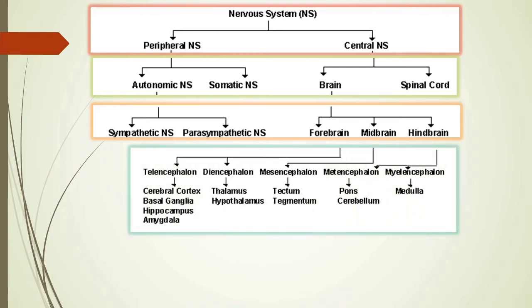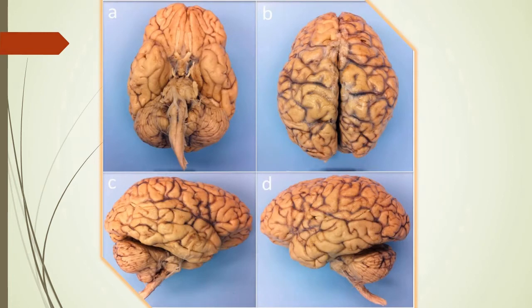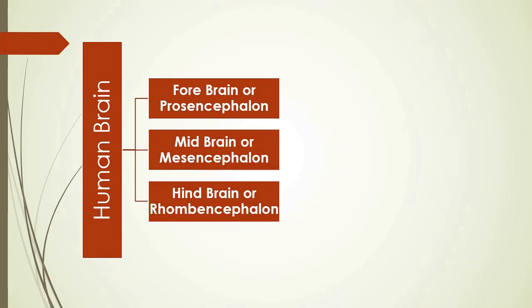The brain can be further divided in this way: telencephalon, diencephalon, mesencephalon, and the rhombencephalon or hindbrain, which is divided into metencephalon and myelencephalon. First, I will focus on this. This is the entire structure of the brain. One by one, these many terms are going to be clear to you. So first focus: the brain is made up of the forebrain, other name prosencephalon, midbrain, other name mesencephalon, and hindbrain or rhombencephalon.